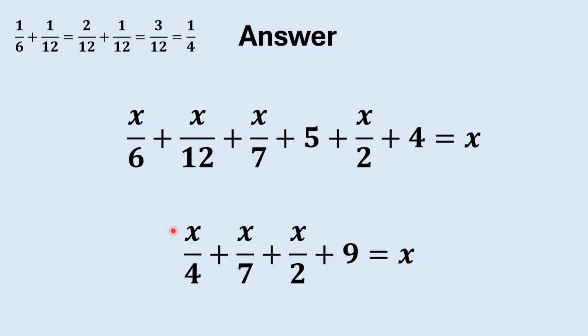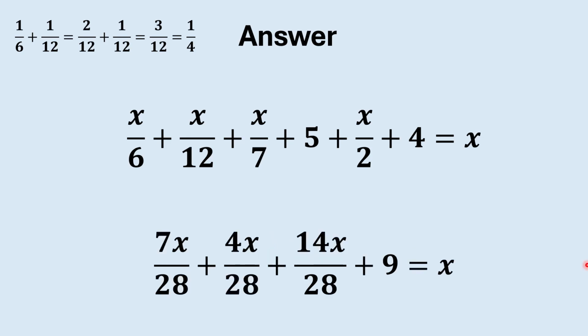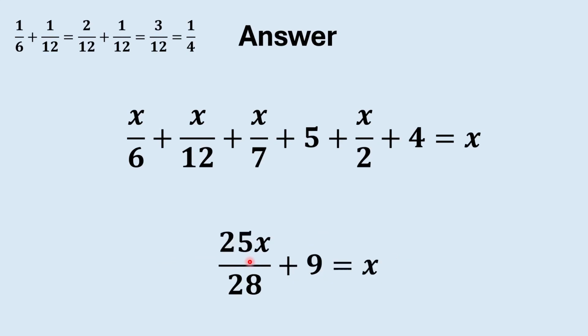For example, the first one, we multiply 7 on both top and bottom to make it 7x over 28. And the second one, we can multiply 4 on the top and bottom to make it 4x over 28. And the last one, we can multiply 14 to make it 14x over 28. Okay, so now we have these 3 fractions with the common denominator. We can simply add the 3 tops together. It is equal to 25x over 28 plus 9 is equal to x.